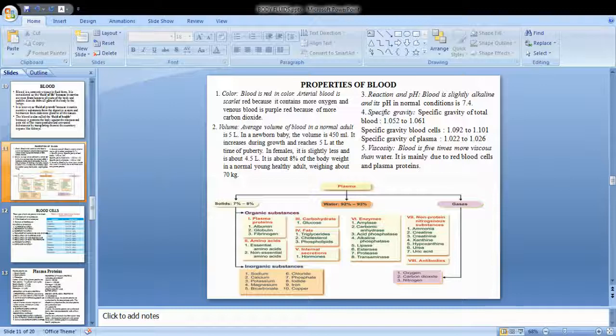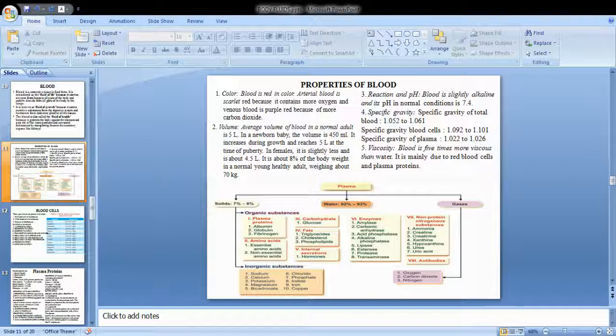Can you tell me the instrument that is used to measure the erythrocyte sedimentation rate? Anybody? Can you name the instrument which is used? Not the hemocytometer. There is a small glass instrument.